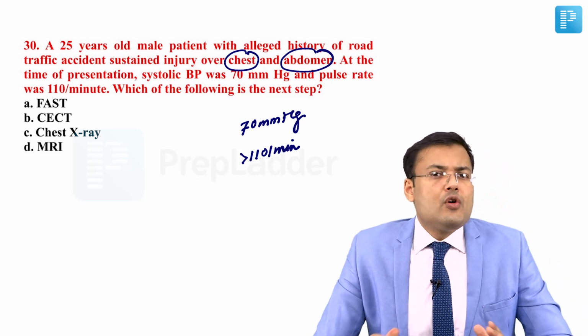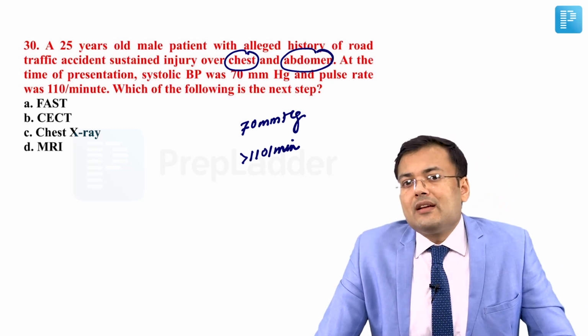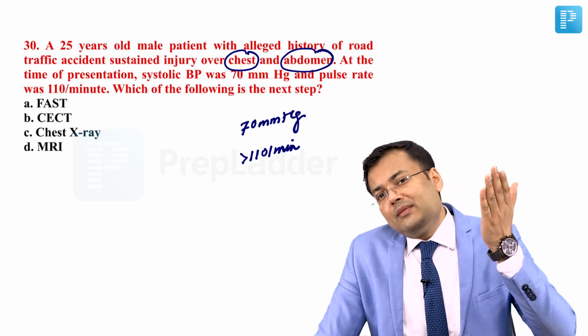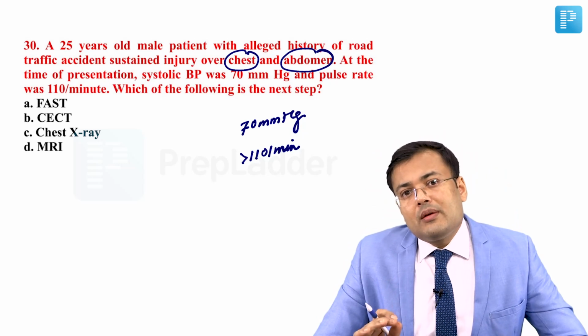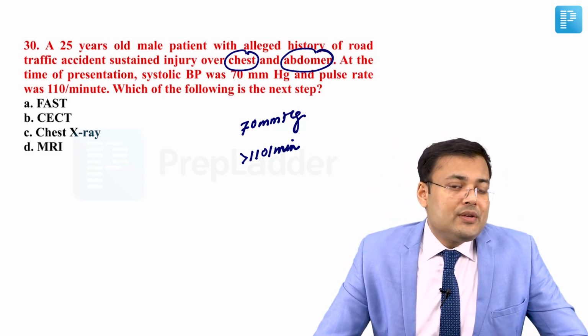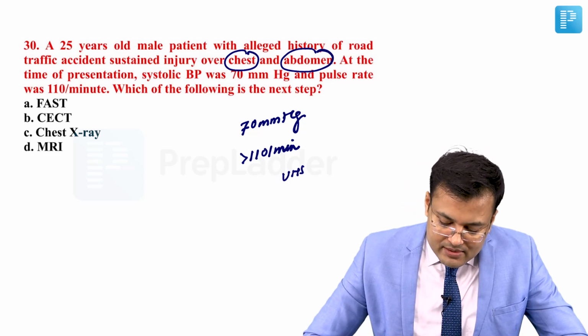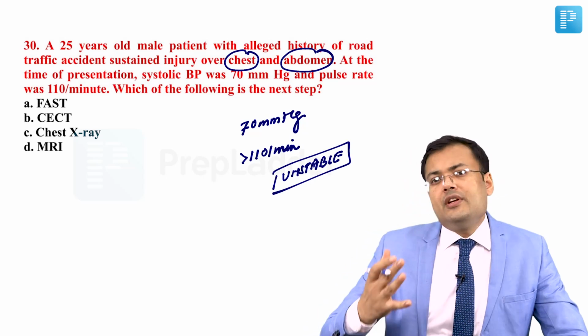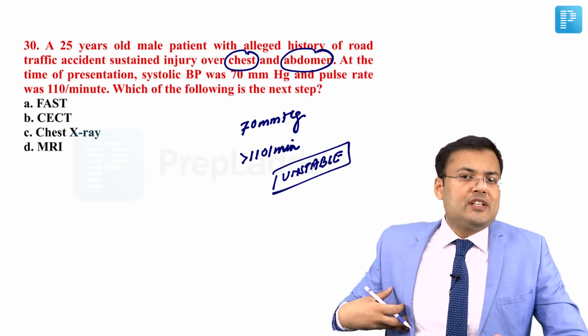Now let me tell you, what is the meaning of unstable vitals? Unstable vitals means whenever the pulse rate is more than 100 per minute and the systolic blood pressure is less than 100 mmHg. So this patient is unstable, a patient of trauma, having injury of the abdomen and the chest.